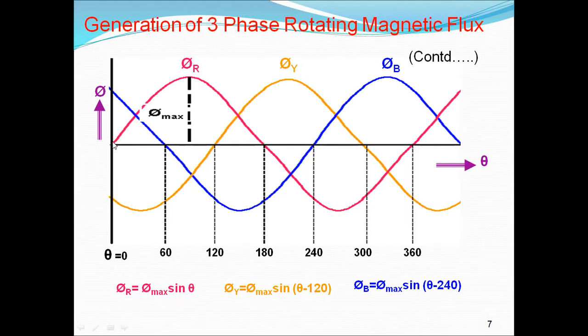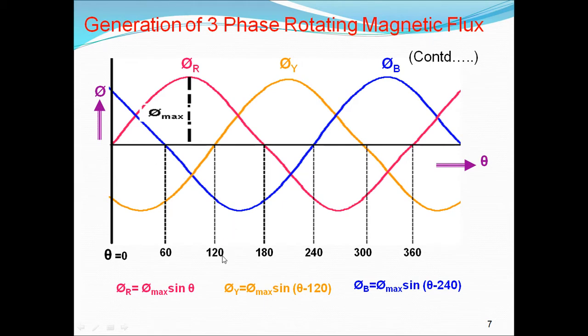It is started at 0 degrees, that's why we can take sine theta. So the flux phi R is equal to maximum flux into sine theta. If you take the Y phase, where it is started, you can see here, it is started at 120 degrees. So here we will take one phase as a reference. We will take R phase as a reference.